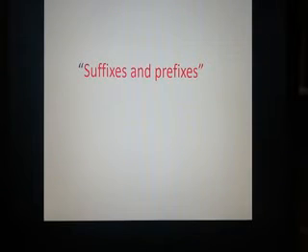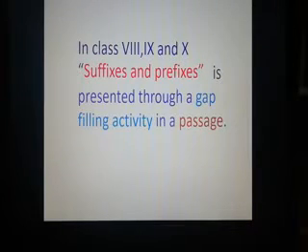Dear learners, suffixes and prefixes. You will see this item is important for class 8, 9 and 10. In class 8, 9 and 10, suffixes and prefixes are presented through a gap filling activity in a passage. Okay.